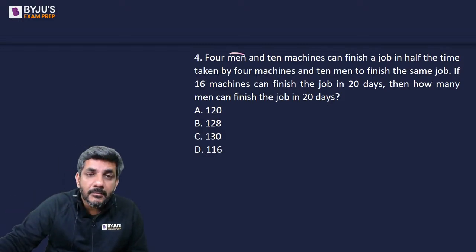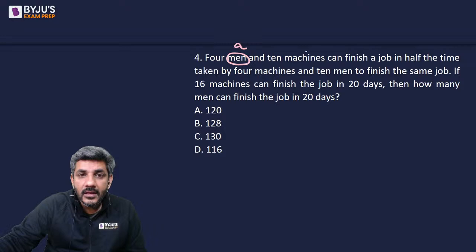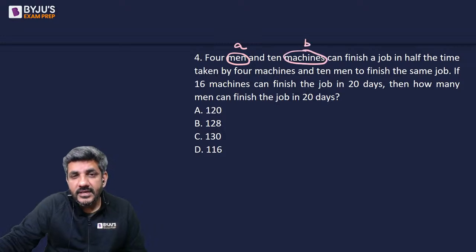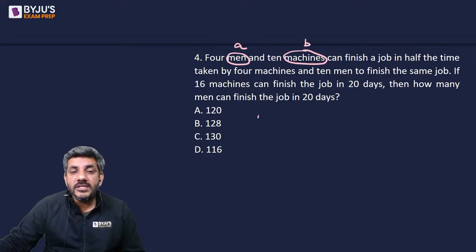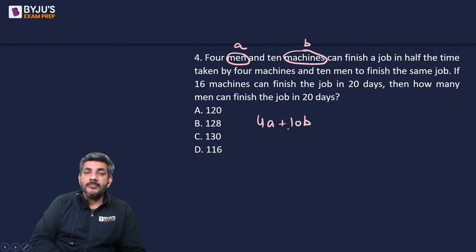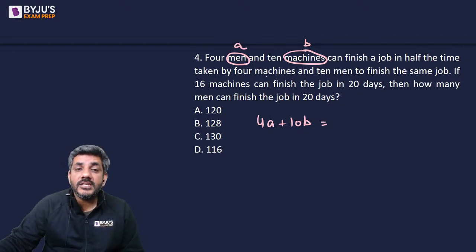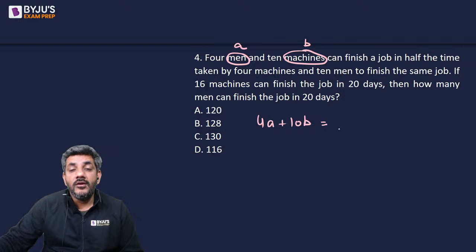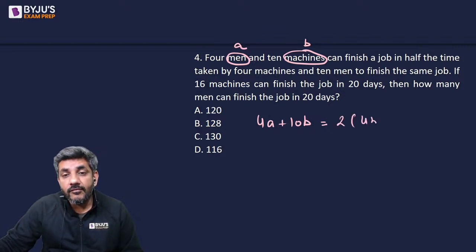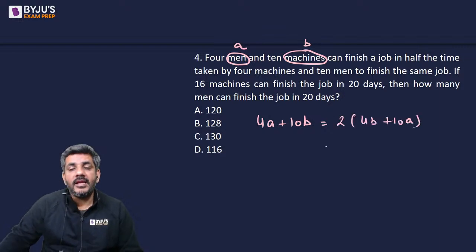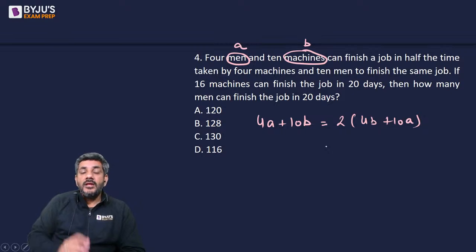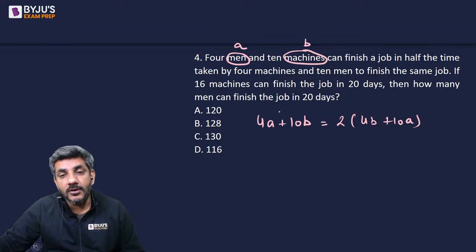सो लेट्स से अ मैन मेक्स A units in a day, a machine makes B units in a day. So 4 men and 10 machines are going to make 4A plus 10B units in a day. And this efficiency is twice of the efficiency of 4 machines and 10 men. 4 machines and 10 men का मतलब है 4B plus 10A. I hope you are getting my point. इफ दे टेक हाफ टाइम तो उनकी एफिशिएंसी डबल हो जाती है.